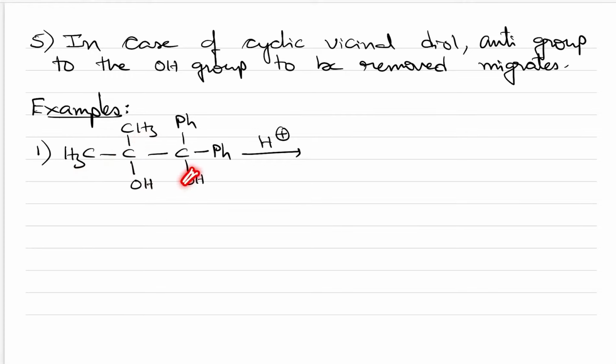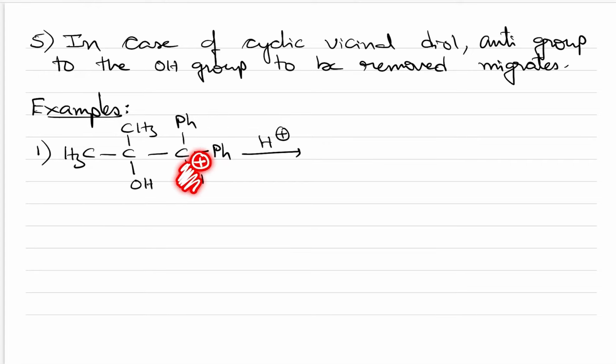Whereas if you protonate this OH group, the carbocation will be formed here and it will have resonance stabilization with 2 of the phenyl groups. Therefore, this carbocation is more stable than this carbocation. Therefore, this OH group has to be protonated. So I will protonate this OH group, and let us assume we have removed this OH group and formed the carbocation.